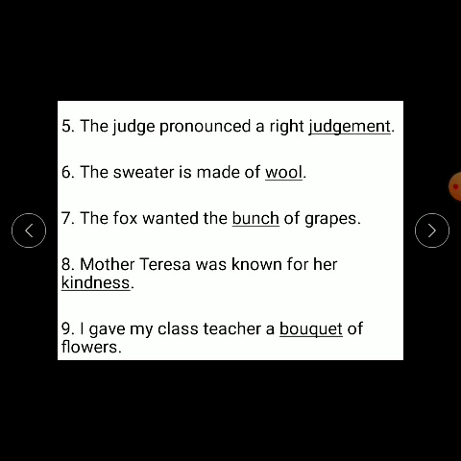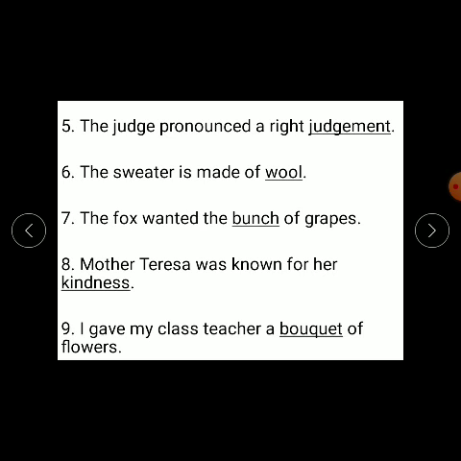So now you will open your grammar book to page number 12 and you are going to do this activity in your grammar textbook, page number 12, lesson number 7. After writing those blanks, you are going to read these sentences 3 times. I will help you to read the sentences. So you will repeat the sentences after me.